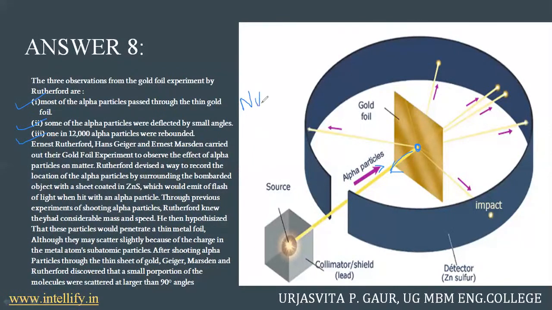So this was the final conclusion he reached: there is something in the atom which is big, huge, and dense, and he named it the nucleus, and said that it was positively charged. However, he didn't know at that point of time that it was a combination of protons and neutrons, as we already know. And since neutrons have no charge, the net charge on a nucleus is positive.